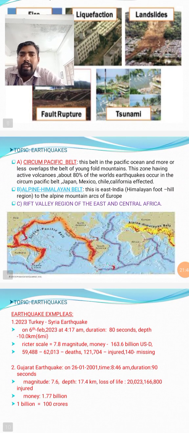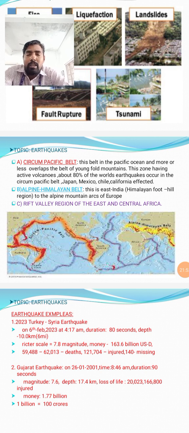And the next content is the seismic belts, or distribution of earthquakes. Number one, capital A: the circum-Pacific belt, one of the areas where earthquakes mostly happen. This belt lies in the Pacific Ocean and more or less overlaps the belt of young fold mountains.